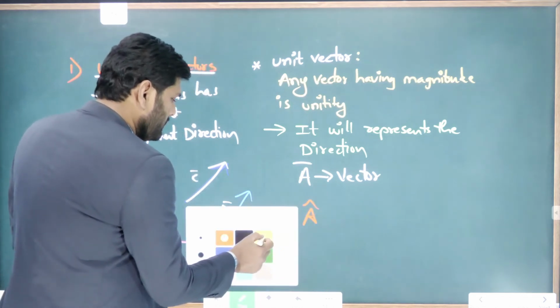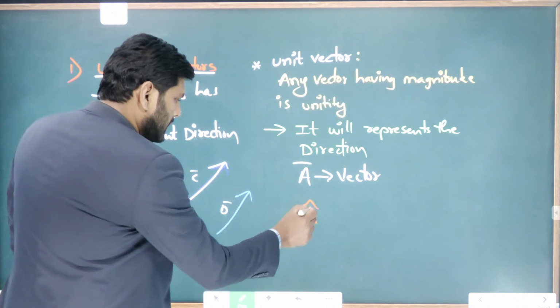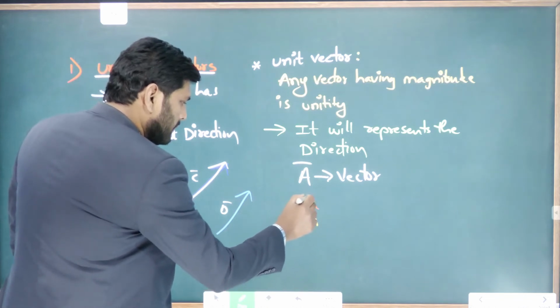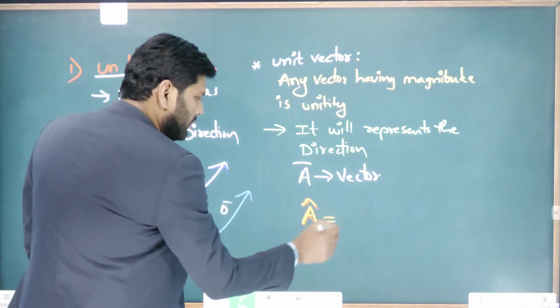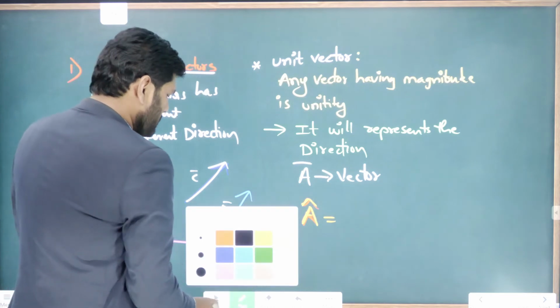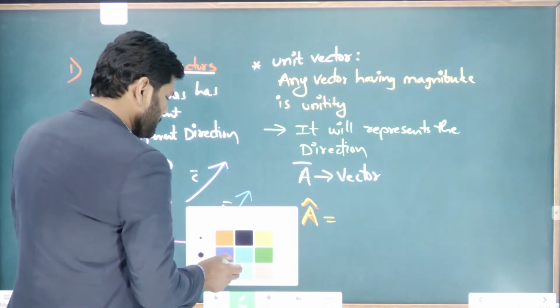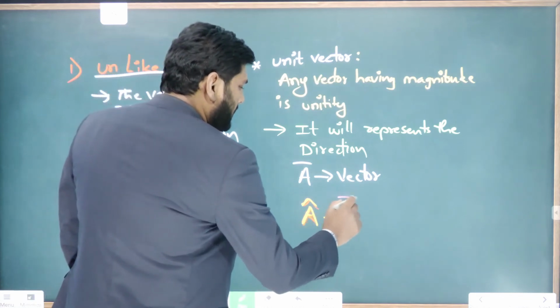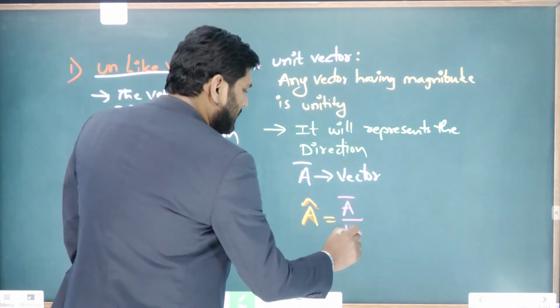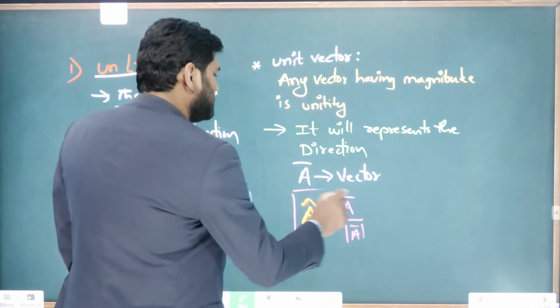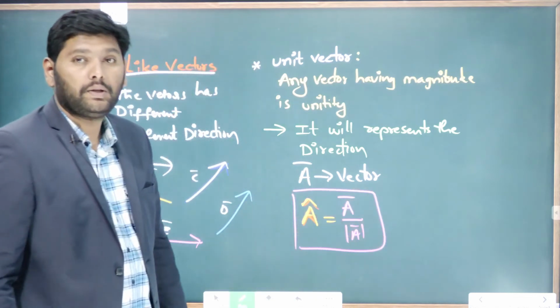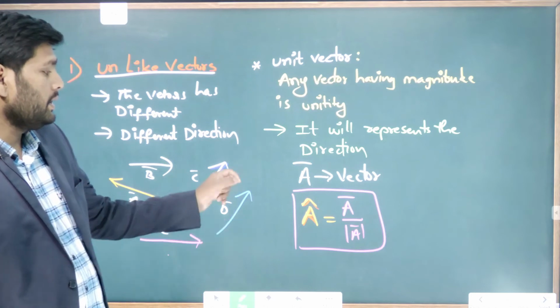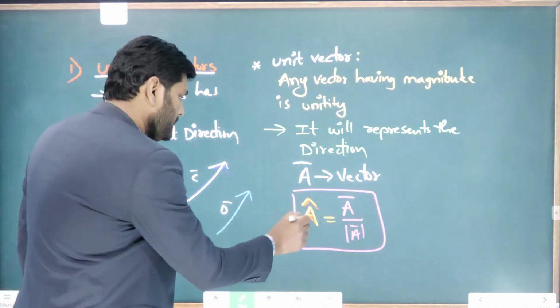A cap is equal to A bar by magnitude of A bar. So this is the way we represent it in vector form.